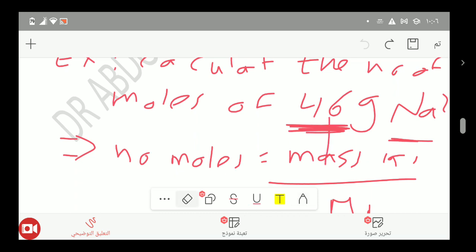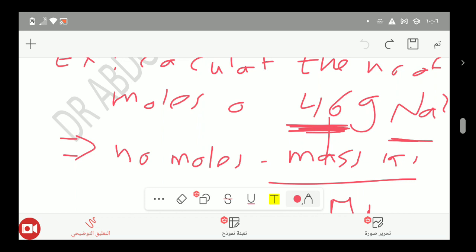Okay, so now we talked about 3 topics. The first topic was balancing chemical equations, then atomic masses, then the number of moles. So let's move to other topics.